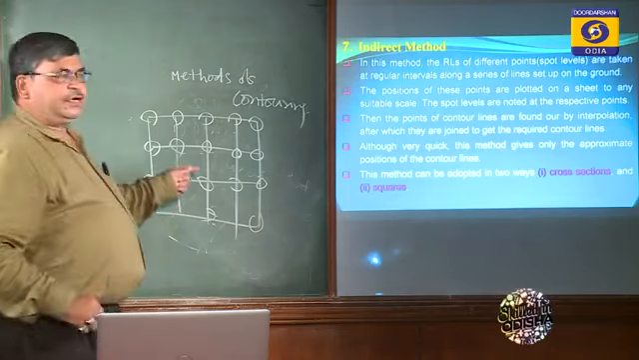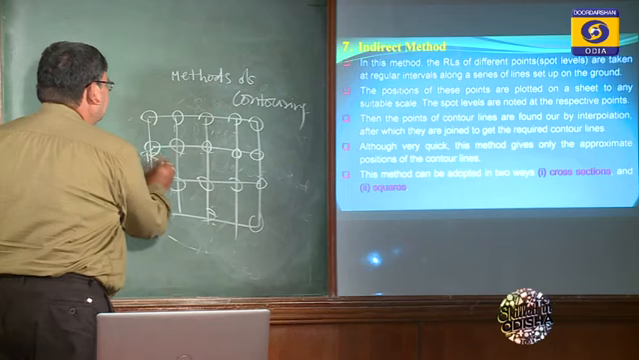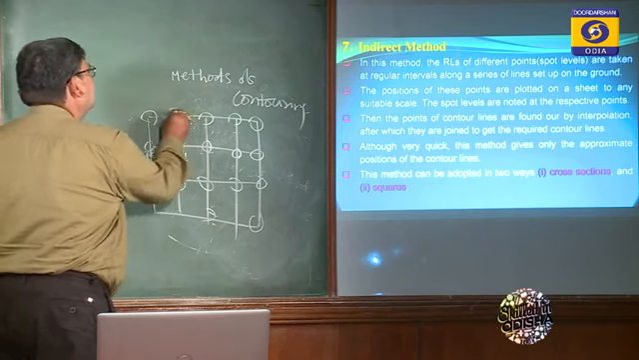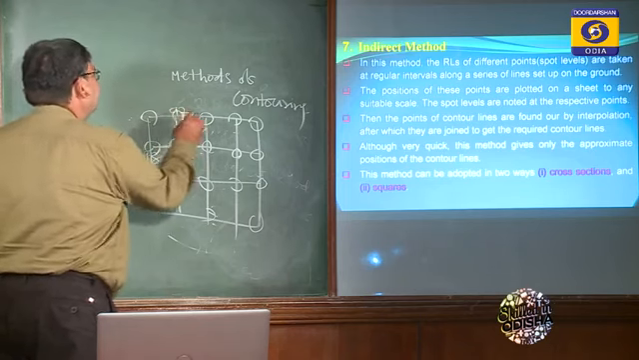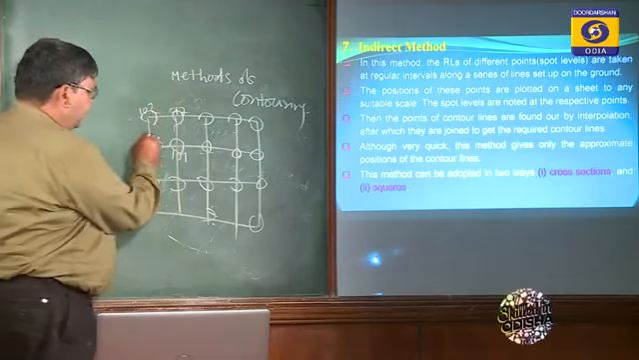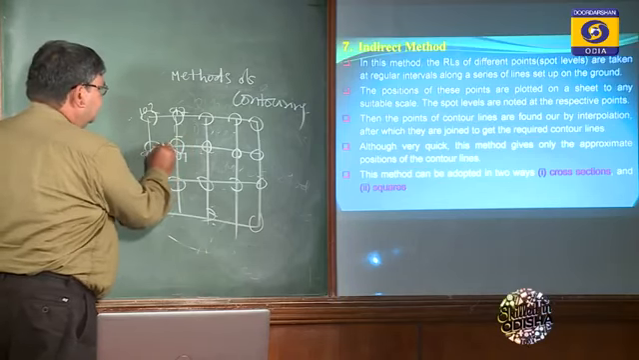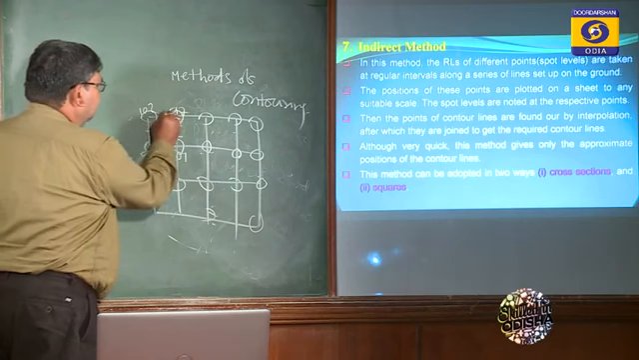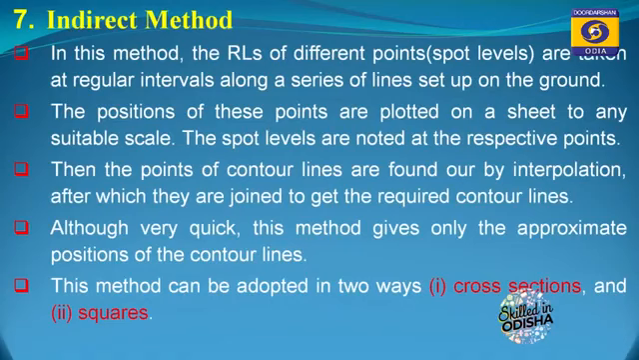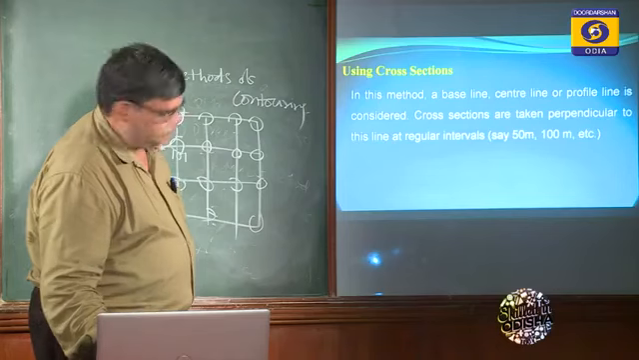After knowing the RL at each point, suppose this is 98, this is 101, this is 97, and this is 102. I now have to interpolate. This is 98, and suppose I want 100, so I must place 100 like this, like this, like this. I have to interpolate the contour, that is, by the interpolation method. This is your indirect method. One is by cross section and another is the square method.